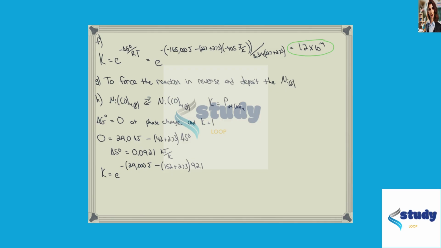Now when using this equation, everything needs to be in joules, so I'll convert my 29 kilojoules into joules, and I'll convert my 0.0921 from kilojoules into joules, getting 92.1. So this then, all of this is delta G standard. I'll then divide by R, and the T, the temperature we're now considering, is 152 plus the 273, and I get 2.87 bar. When using this, it really comes out as bar instead of atmosphere, but bars are very close to atmosphere, so we could approximate this as 2.87 atmosphere if you would like.